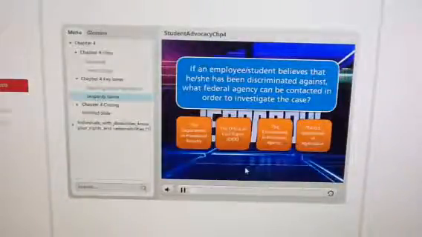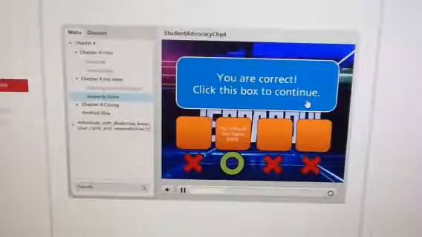If an employee or student believes that he or she has been discriminated against, what federal agency can be contacted in order to investigate the case? The Department of Homeland Security, the Office of Civil Rights, OCR, the Environmental Protection Agency, the U.S. Department of Agriculture. You are correct.